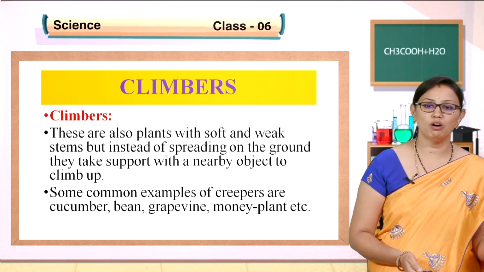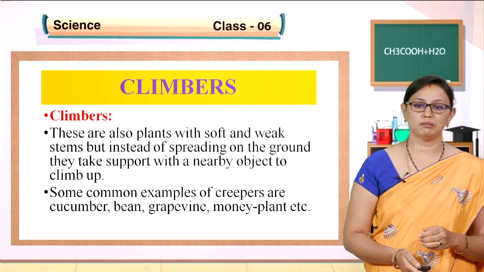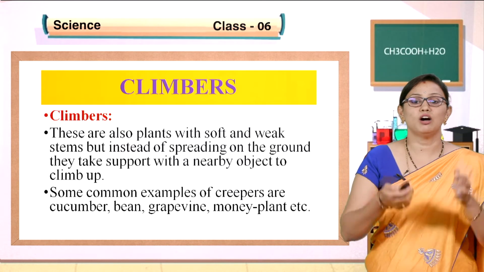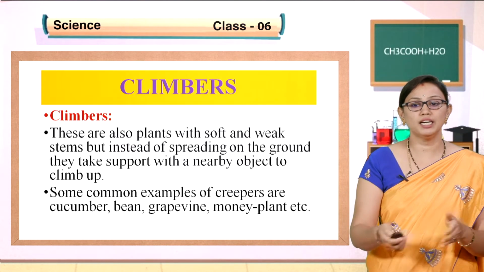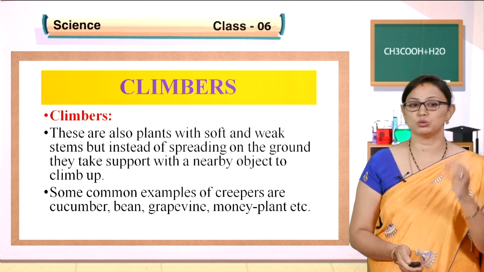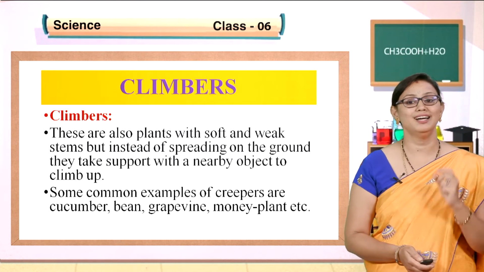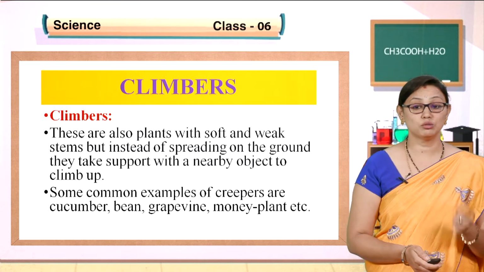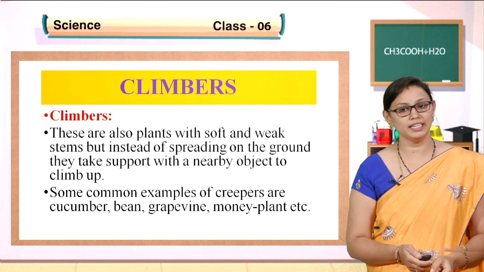It may be a wall, or a stick, or a plant, or a tree. Whatever object is near, it takes the support of that object to grow. Such kinds of plants we call climbers. For example, grapevine, cucumber, bean, money plant, etc.